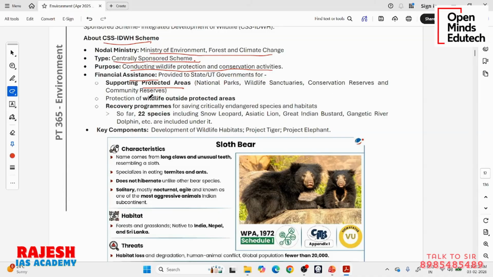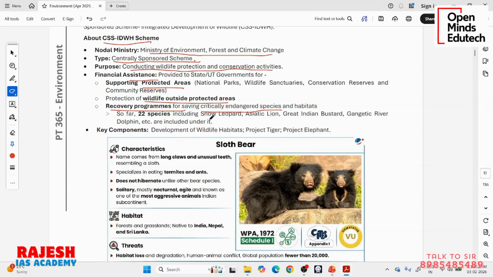Not just within the protected areas, outside protected areas also there may be some animals, so funding will be given for them also. There will be special funding for recovery programs for critically endangered species like lions. There is something called the Great Indian Bustard, a bird species in Gujarat and Rajasthan. You can Google it. Many vultures in India are also critically endangered. So for these animals, we are especially conducting some recovery programs.